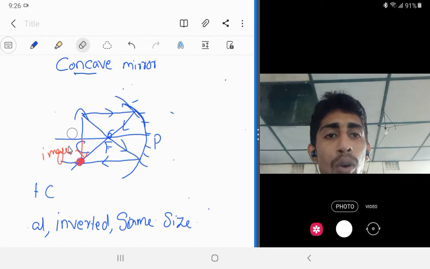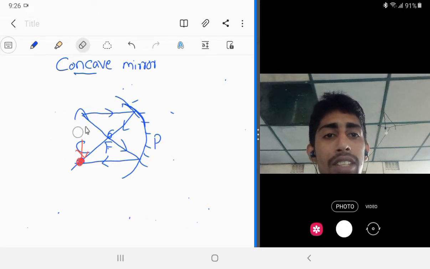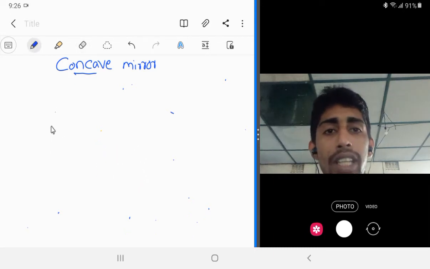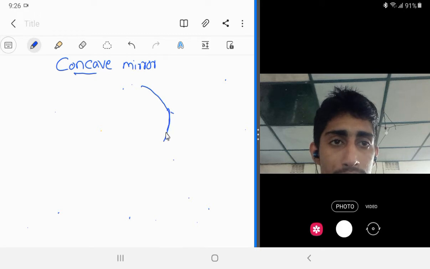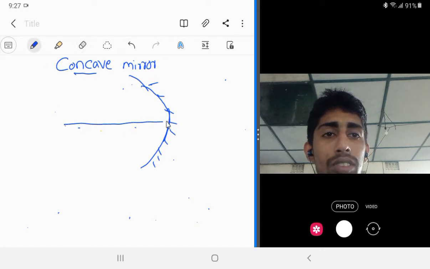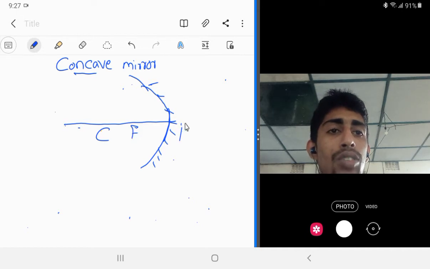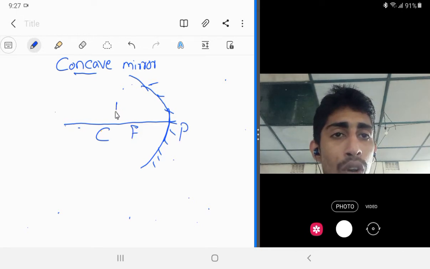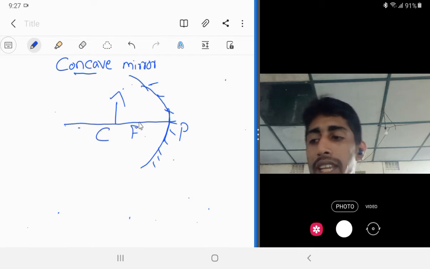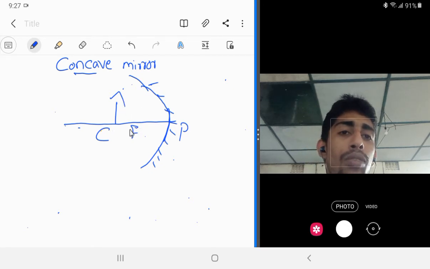When we keep the object in between C and F. Next case which we have to study, when we keep the object in between center of curvature and principal focus.